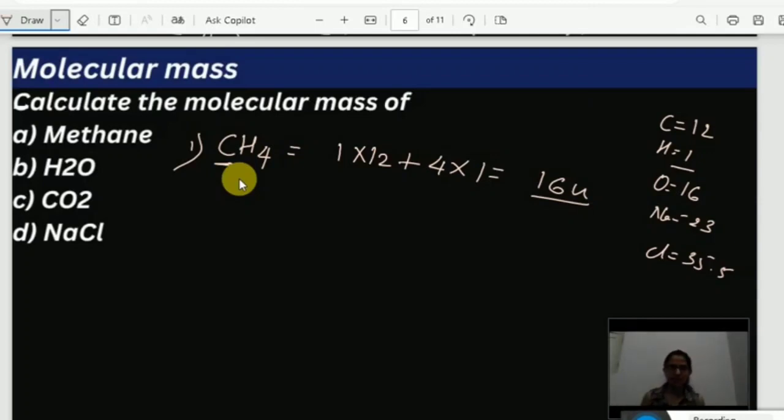Simple. Okay. For H2 we are going to solve. How many hydrogen we have? 2 hydrogen. Okay, and 1 oxygen we have, that is 16. So 16 plus 2, 18 U.